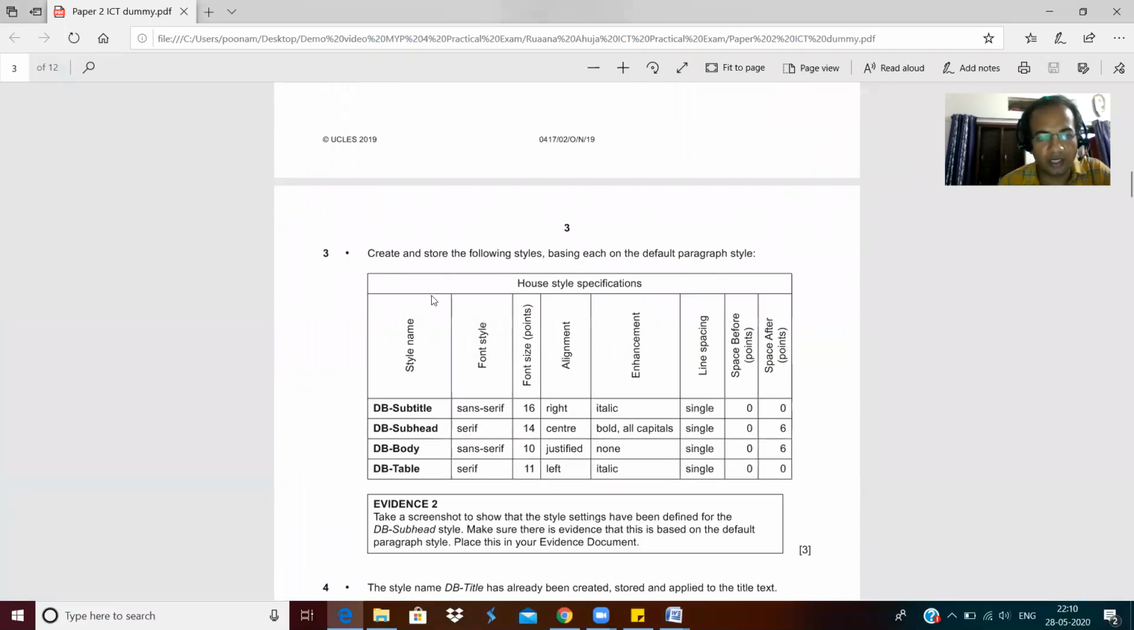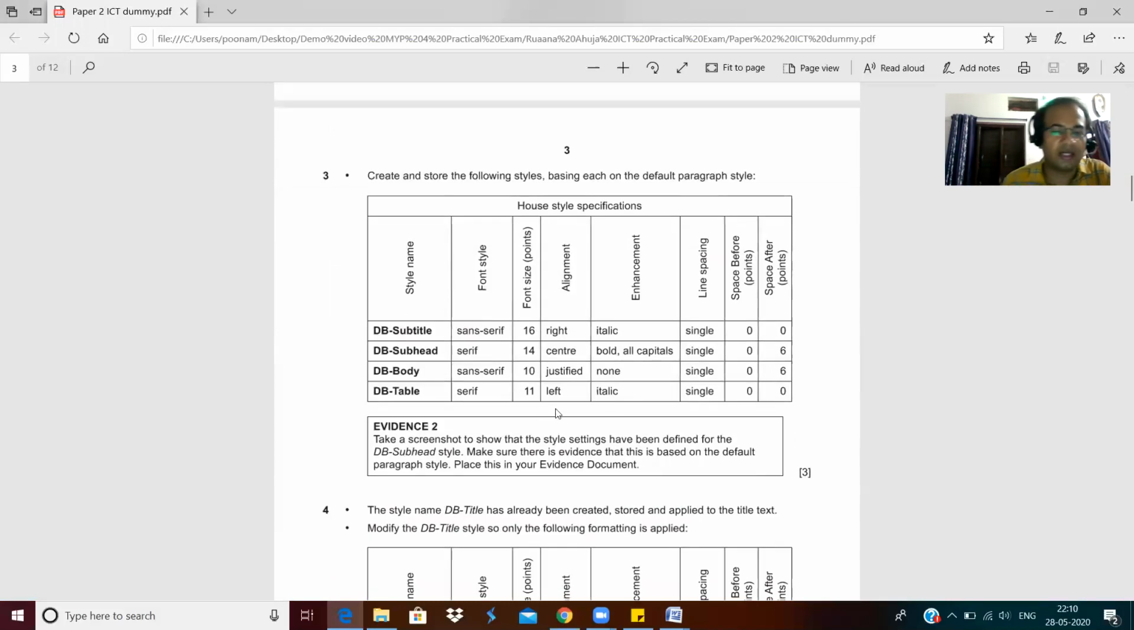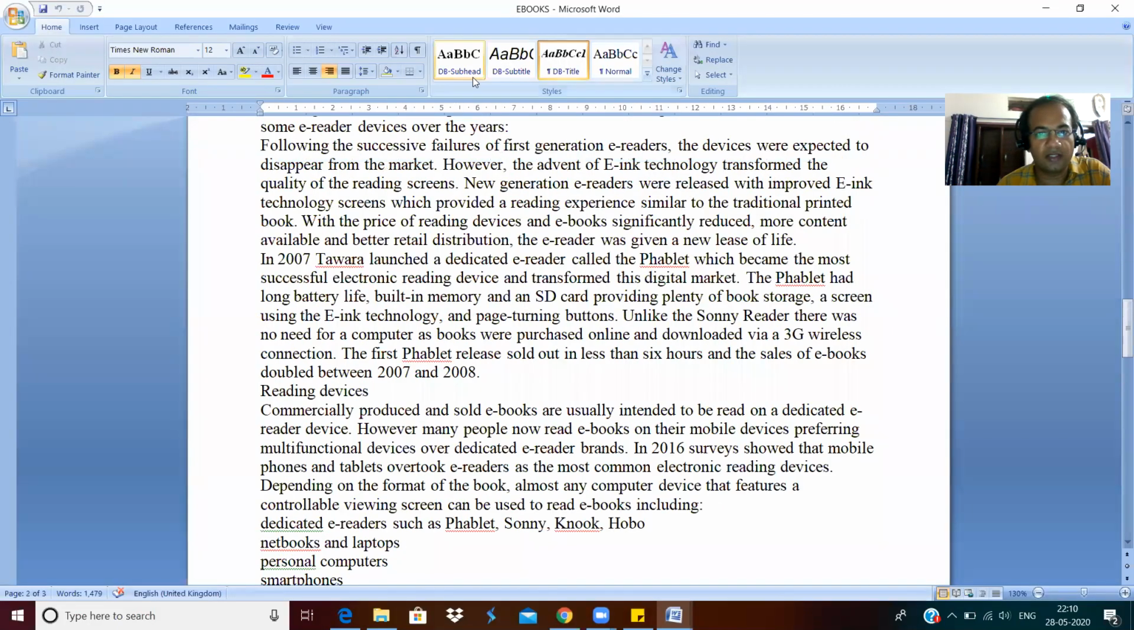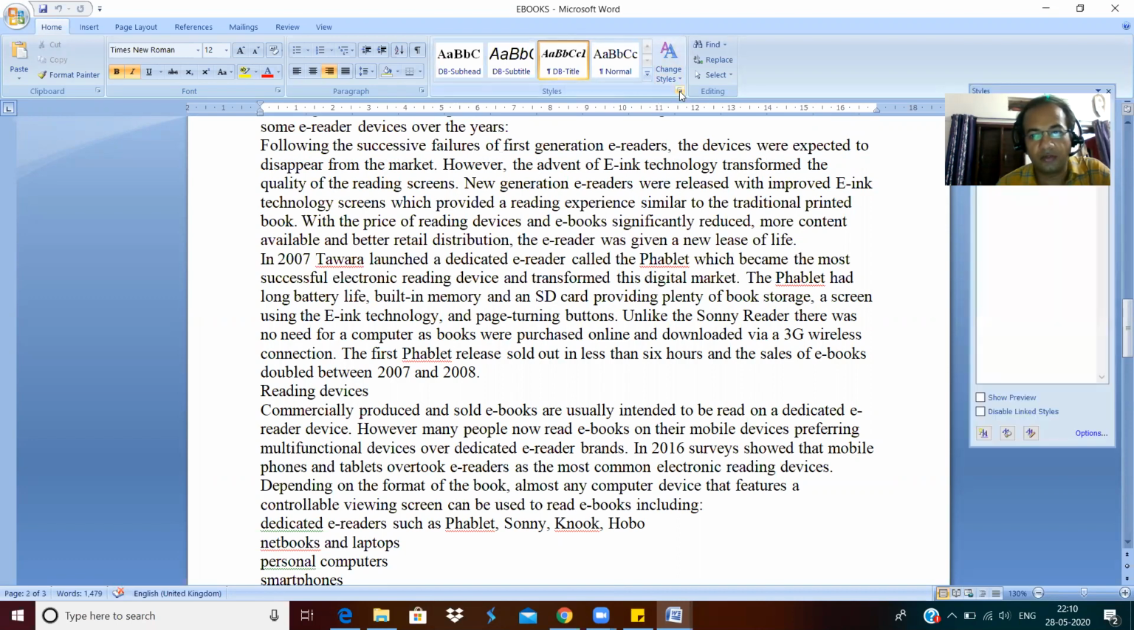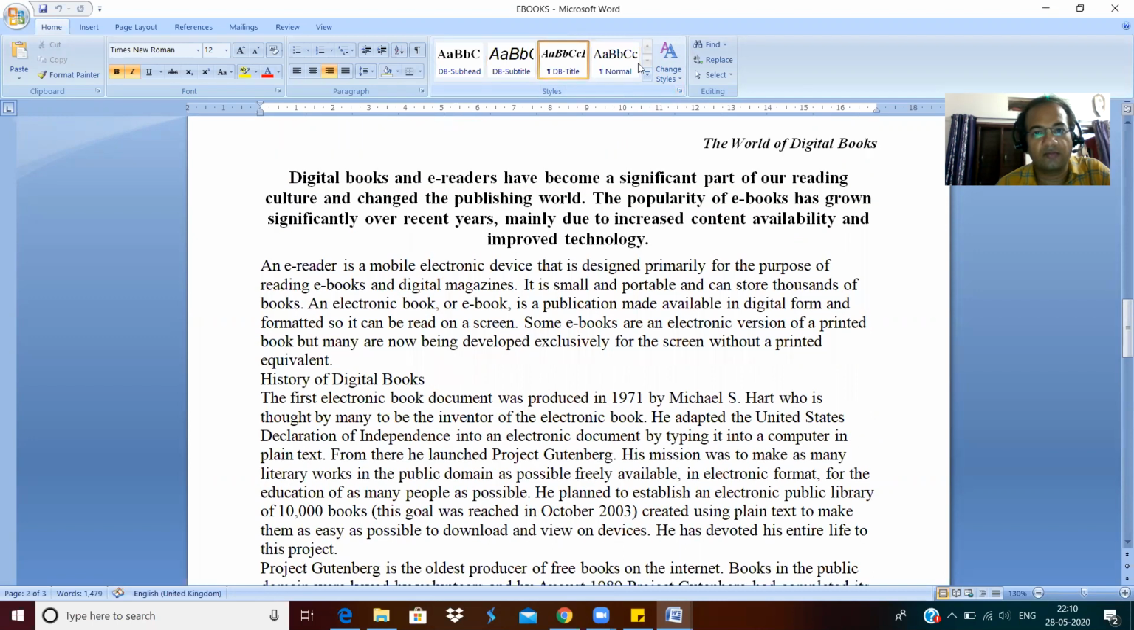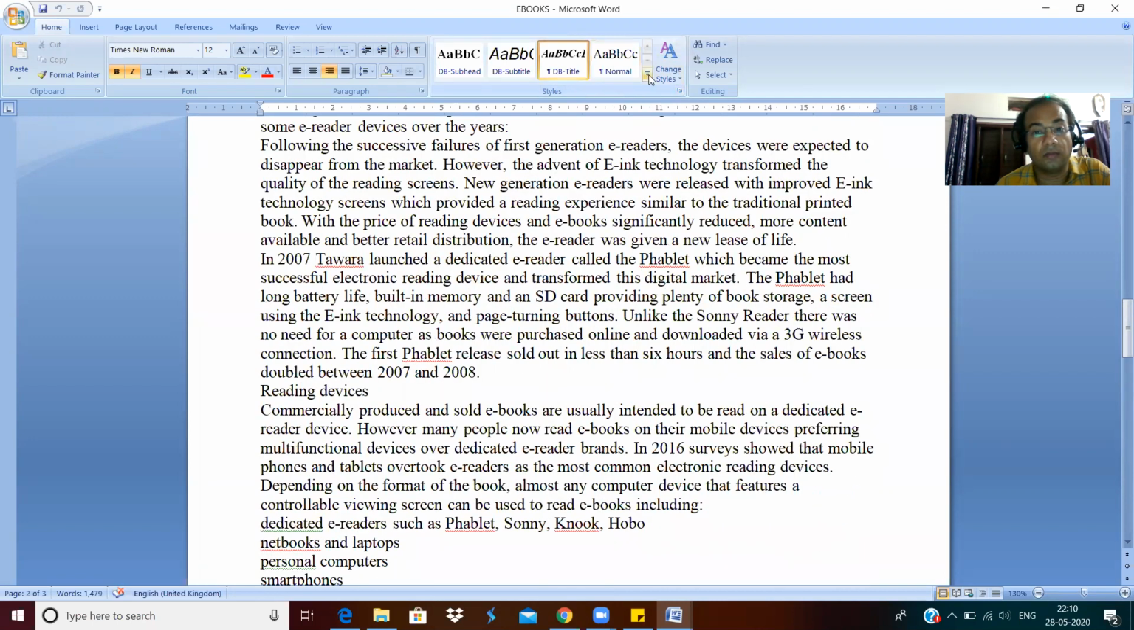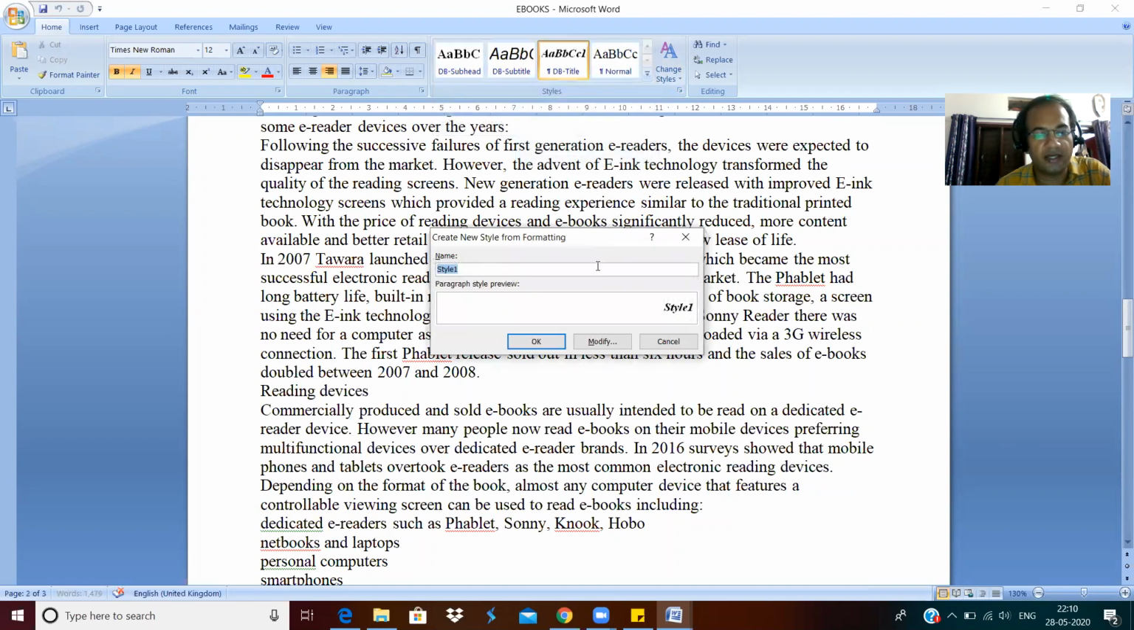Then I go to the third question: create and store the following styles, basing each on the default paragraph styles. So in the class we learned how to create different styles. When you click here, just a second. Yeah, from here, select and create a new quick style, and from here you can create any style.